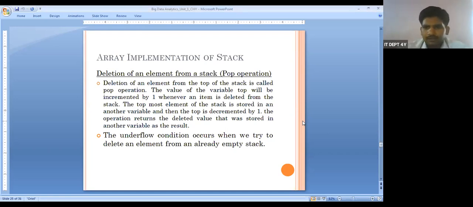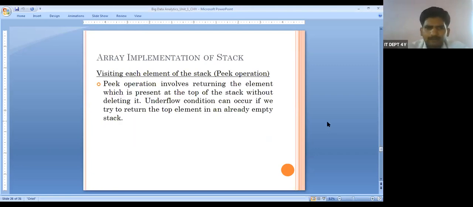Then next, the array implementation of the stack. After push and pop, we have another operation, which is peek. What is this peek operation? Generally, when we pop one element from the stack, that element is simply removed from the stack.